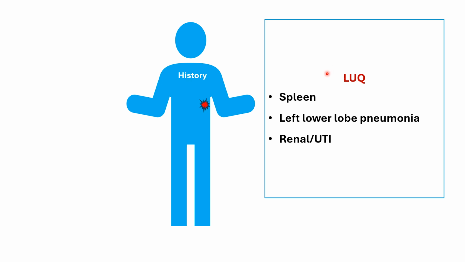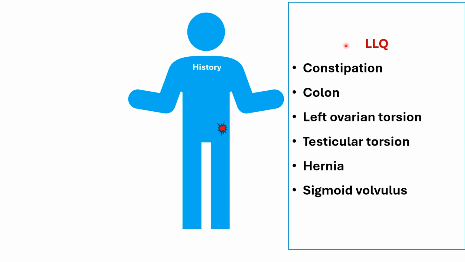Pain in the left upper quadrant, the source can be the spleen. Ask about trauma or a history of a viral infection like EBV, which can cause pain in the splenic area. Left lower lobe pneumonia can be associated with left upper quadrant pain. Renal problems and UTI also can cause pain in this area. Left lower quadrant pain, constipation is a very common cause of pain in this area. Colon also, if someone has colitis or any problem with the colon.